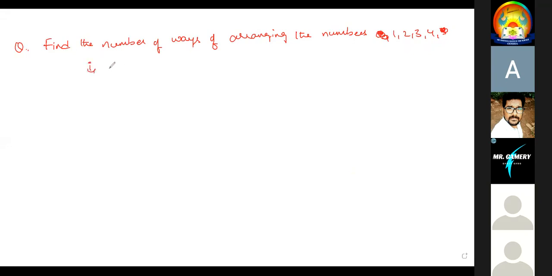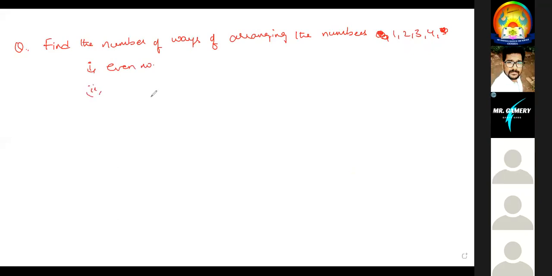First one, even number. Second one, end with 3. Third one, 1 and 3 together. Fourth one, 2 and 4 never together. That's the question.